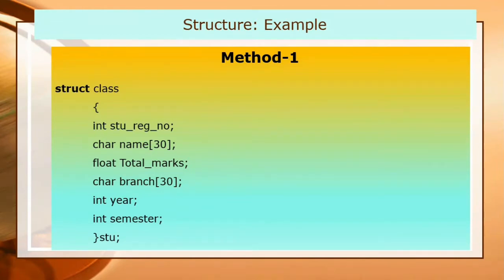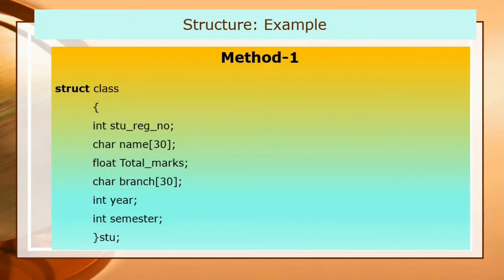So I have to declare the size of the name. Total marks may be of float type. Suppose you want to write marks like 90.5, then you have to take it as float type. Next, branch. Suppose the branch is computer science, so it is also taken as character type. And year, first year, second year, third year, is of integer type, and semester. So now there are various data members I have declared here, and then close the curly brace.